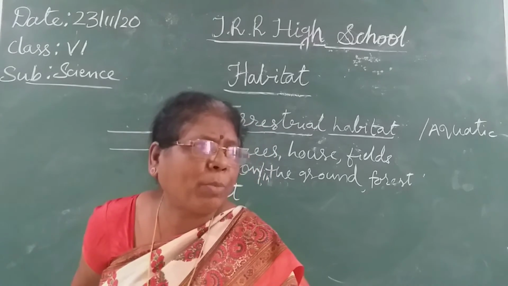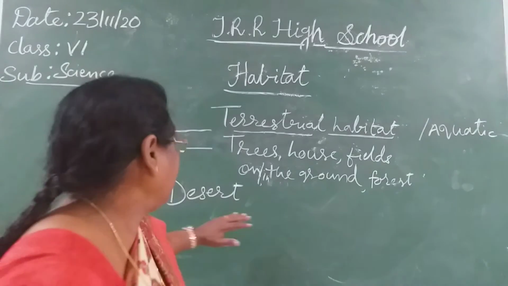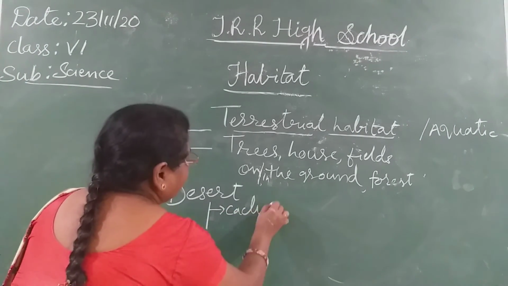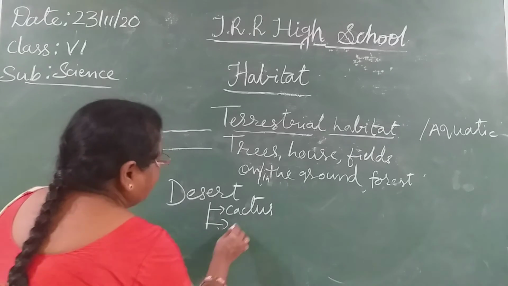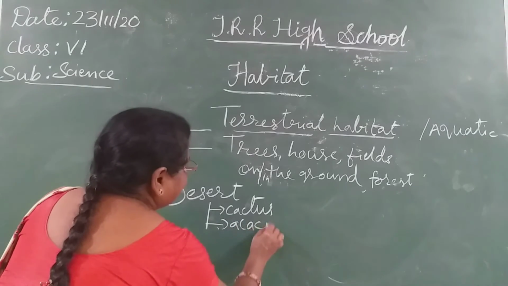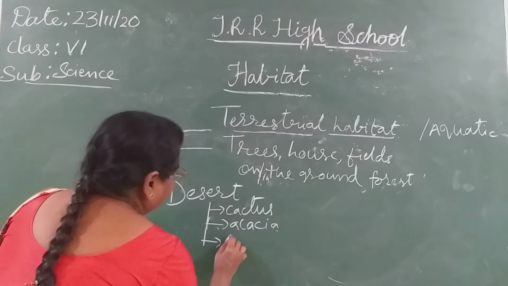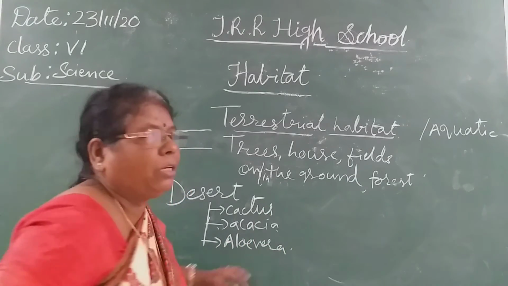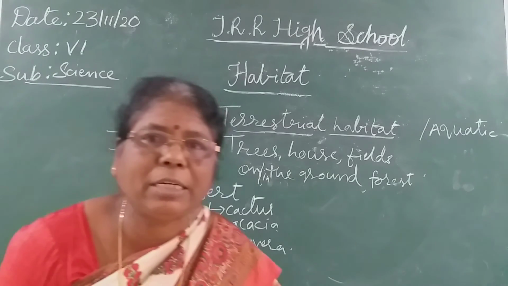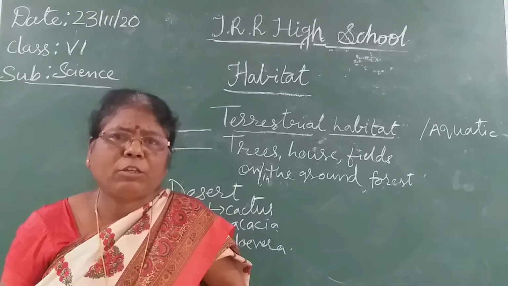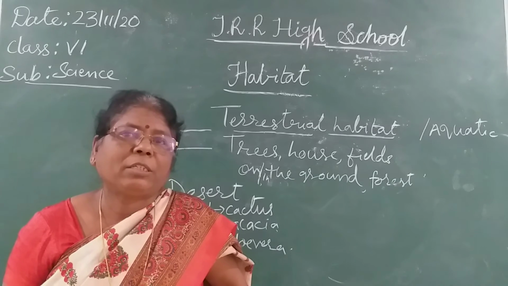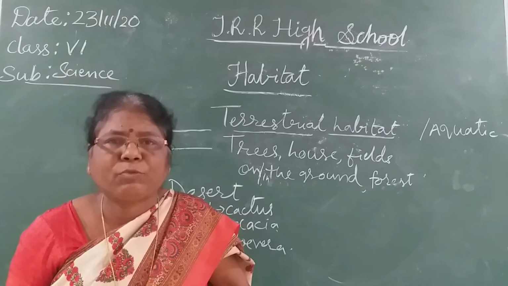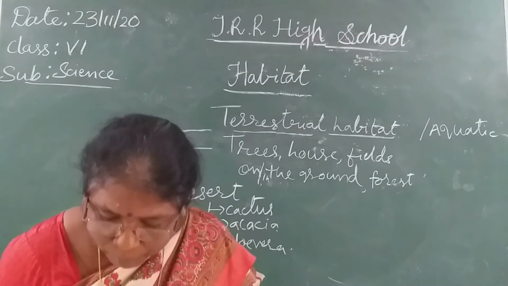Only desert plants you find in this habitat: cactus, acacia, aloe vera. Why? Because availability of water is less and temperature is very high. Only such plants grow here, and their characteristic features are also different from other plants.